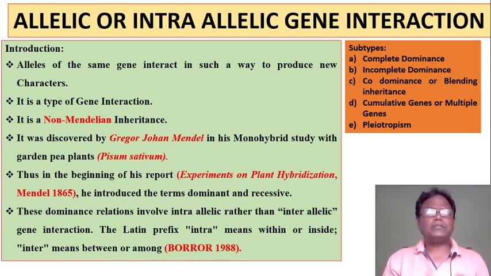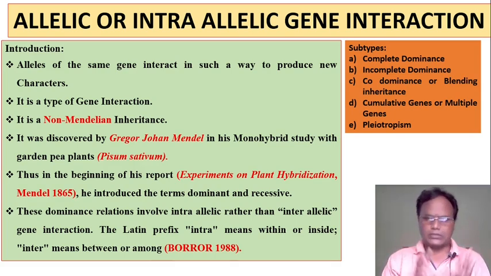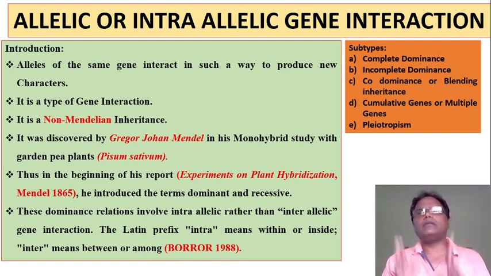The dominance relations involve intra-allelic rather than inter-allelic gene interaction. Intra means within or inside, inter means between or amongst, according to Bohrer 1988. This is all about the allelic or intra-allelic gene interaction.